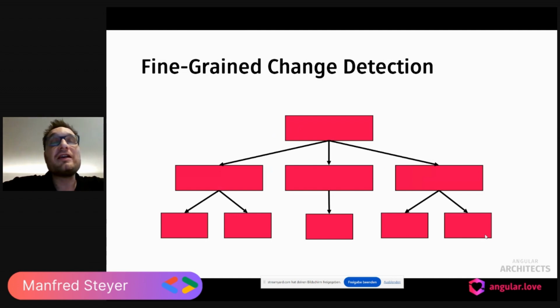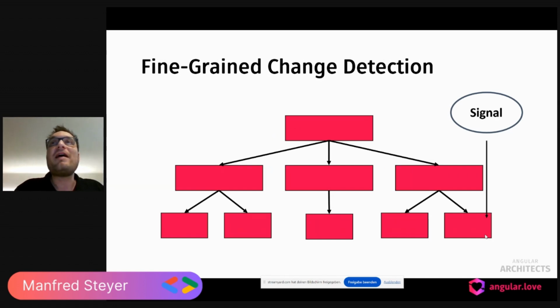Why do we get signals from the Angular team? Well, it's all about the fine-grained change detection. A signal can tell us and Angular when it is changing, and so Angular knows, well, I need to update this very component here. And this is also one of the keys for zoneless Angular. You know, with Angular 18, we got zoneless Angular in an experimental mode, and zoneless Angular can benefit from signals. It also works with the async pipe and observables, but using signals for it is a bit more streamlined.